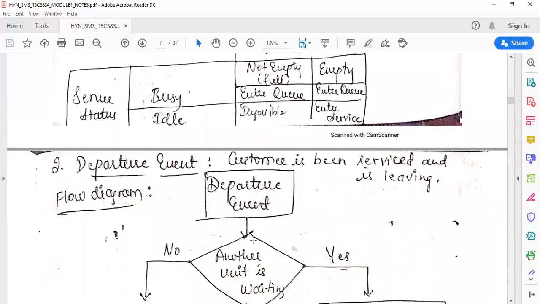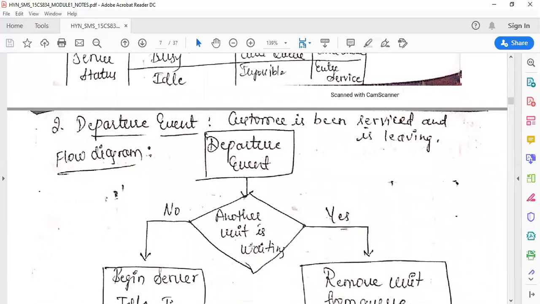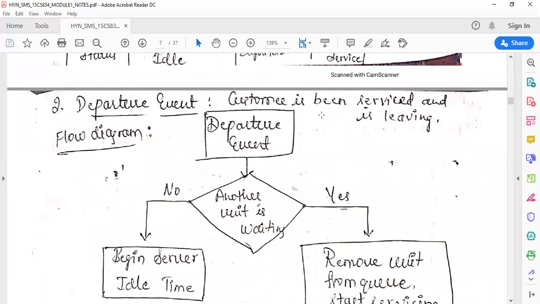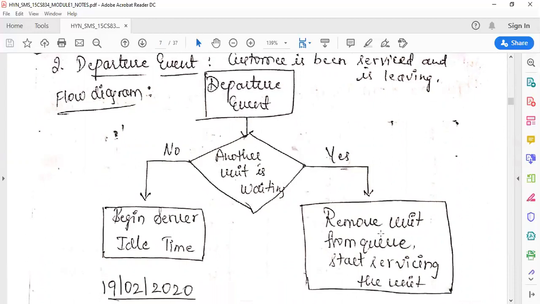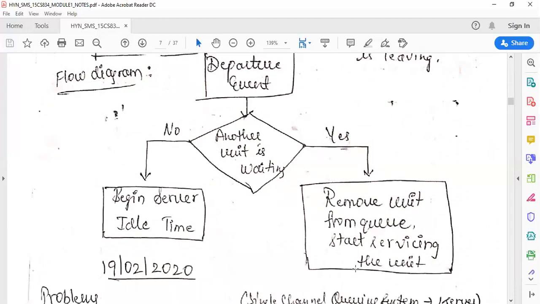The next type of event is the departure event. Under the departure event, whenever the customer enters the service, he is being serviced and he will depart after being serviced by the server. This is the departure event flow diagram. Under this flow diagram, we have to check whether another unit is waiting. If another unit is waiting, we have to remove that unit from the queue and start servicing it. If one more customer is in the queue, we remove that customer and start servicing. If nobody is there in the queue, I have to begin the server idle time.